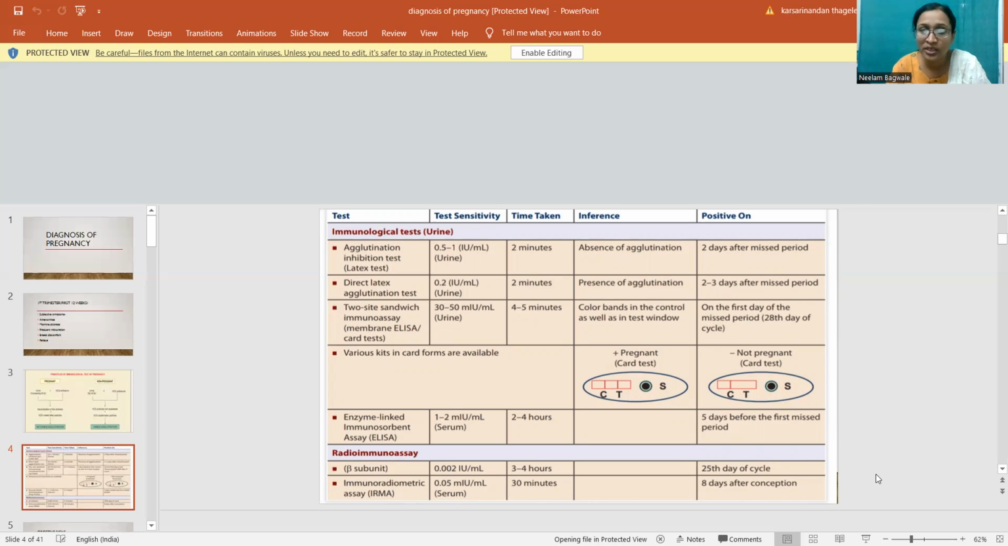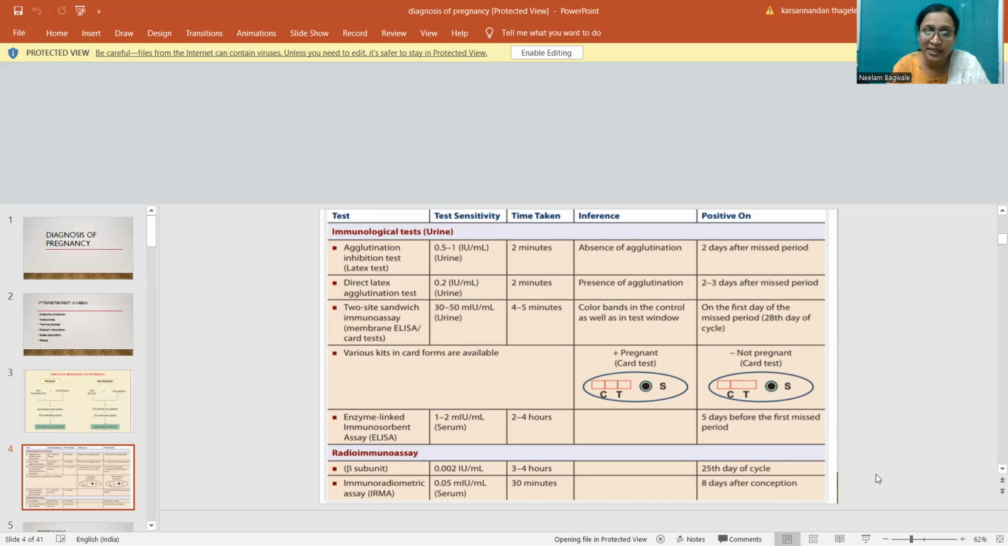It is also a urine test. Next, the two-site sandwich immunoassay, membrane ELISA or card test. It is also a urine test. Here there are color bands in the control as well as in the test windows. On the first day of the missed period, it is positive. Various kits in card forms are available. Here the pregnancy card test shows both control and test results are positive. In non-pregnant women, in the card test only the control is positive.